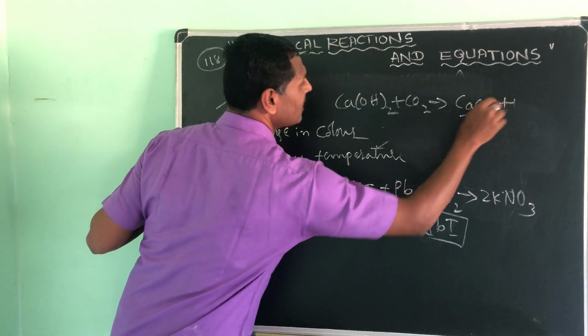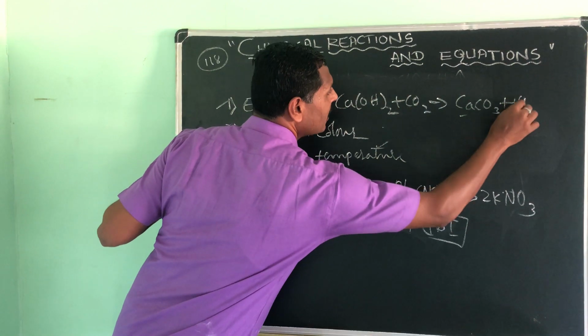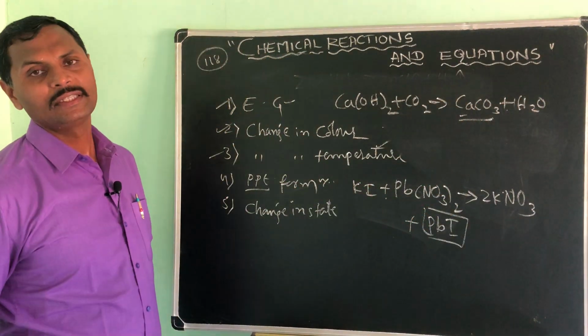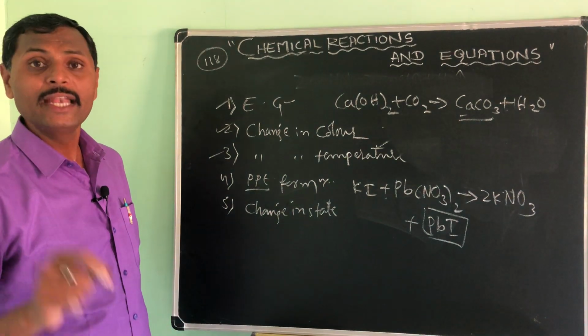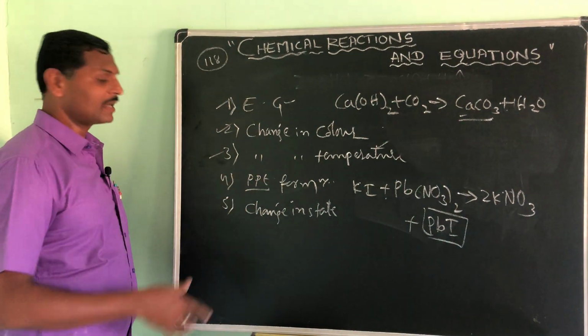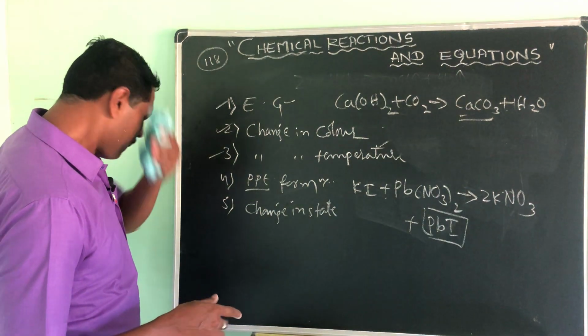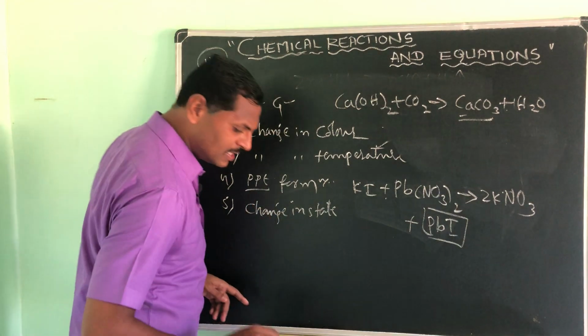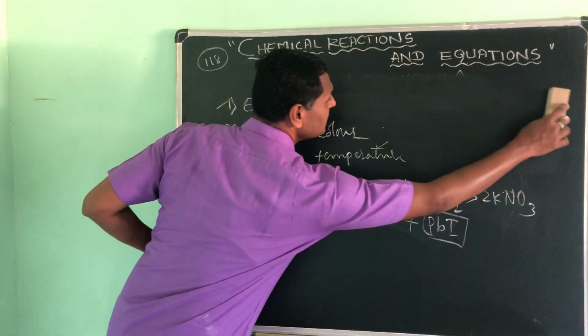This is a precipitation, calcium carbonate and water. Like this it forms a precipitate, PPT, an insoluble substance. So then you can say, yes sir, a chemical reaction has taken place. And one more very common example I will tell you about is the change in state.